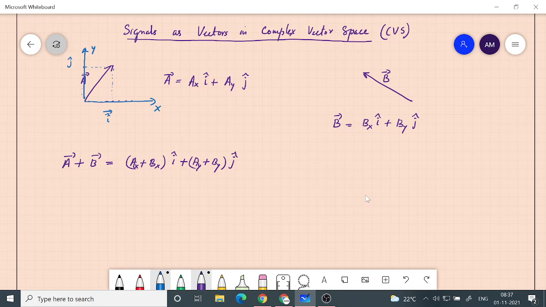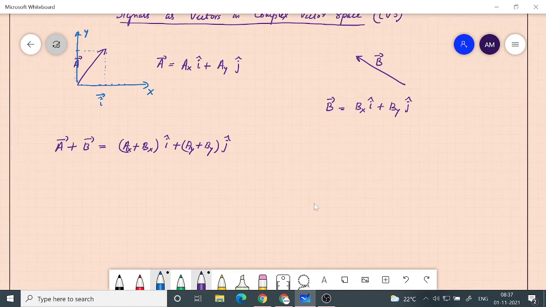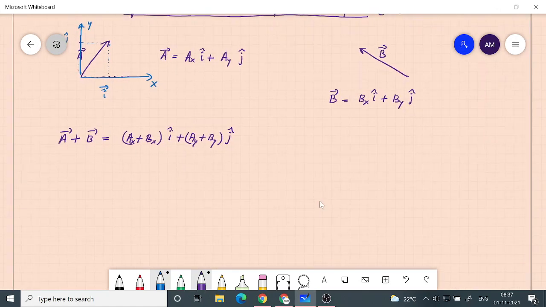If it is a plane, we add two vectors which are lying on a plane, we will get a third vector which will also be lying on a plane. And we know the rules for addition. One way to think about addition is like you add the x components and you add the y components, and that way you can construct vectors, or you can follow the parallelogram law, or you can follow the triangular law of addition.